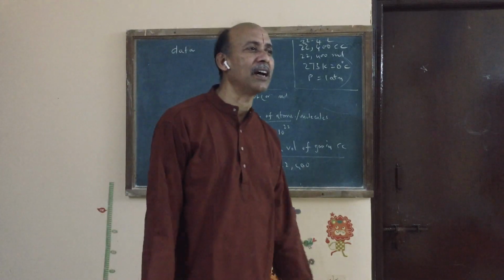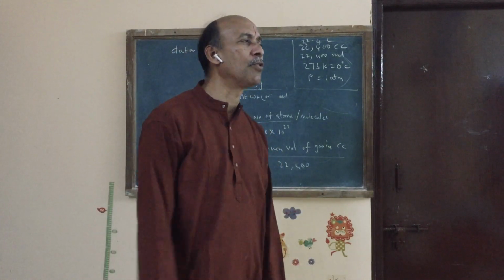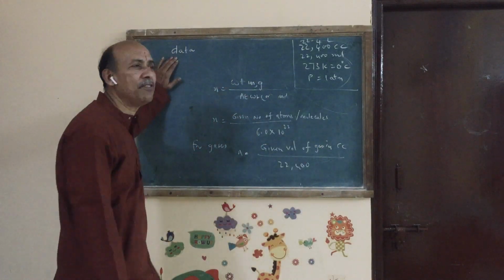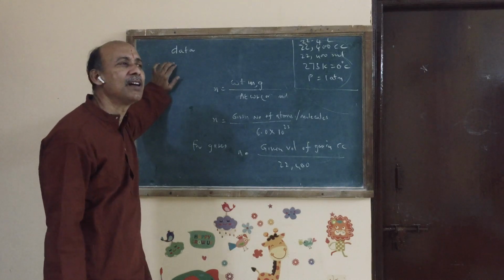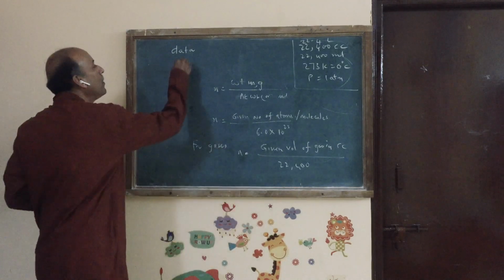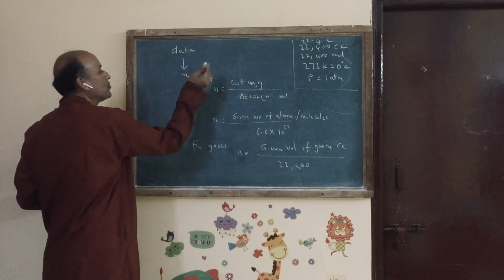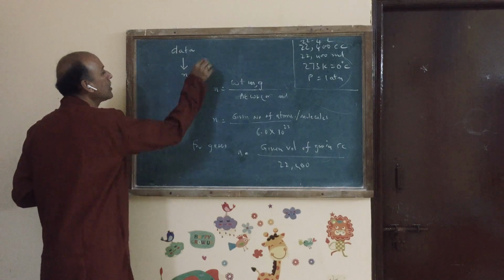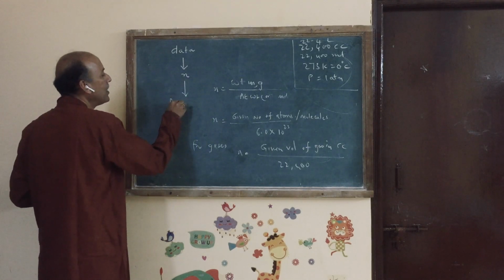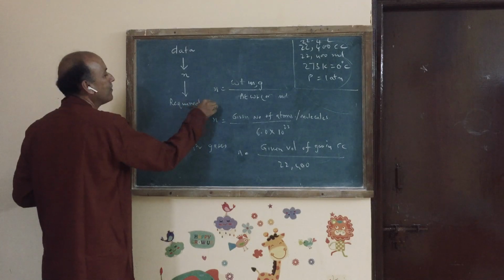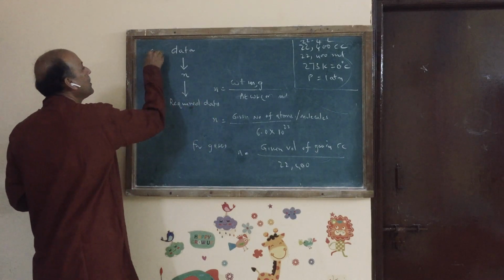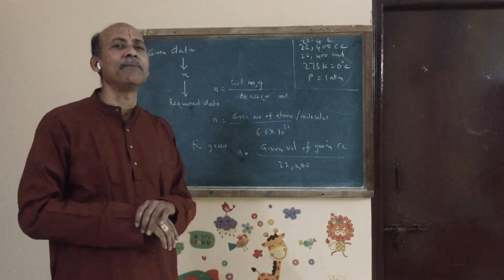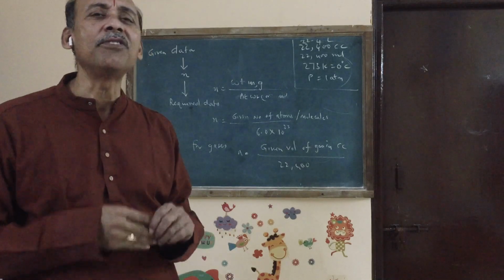Or they can give you some data. I am giving you 1000 molecules of glucose. What is its mass? So always, in any problem, they give you some data. In mole concept, whatever data they give, you have to convert it into number of moles. After converting into number of moles, you should convert the number of moles into the required data. You are converting given data to required data. Any problem solving means converting given data into required data.